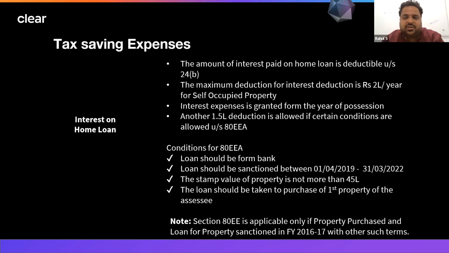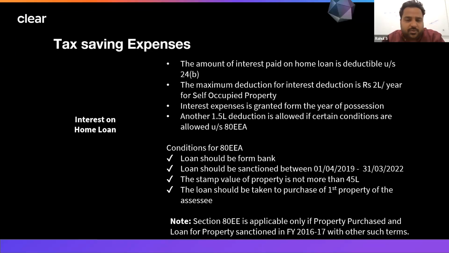I think this is also a commonly known topic: if you are buying a house property and taking it on loan, then whatever interest expenditure you are paying on that loan, you can see from the interest certificate how much interest you have paid for a particular financial year. That interest component up to rupees 2 lakhs in a financial year can be claimed as a deduction from your income, up to rupees 2 lakhs if it is a self-occupied property.